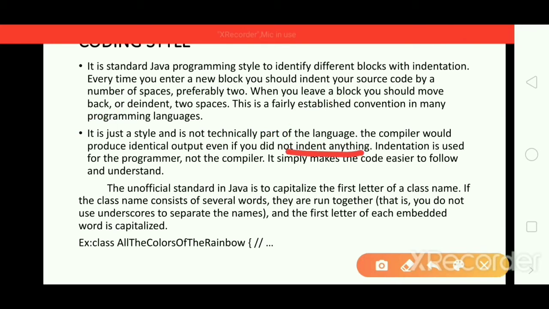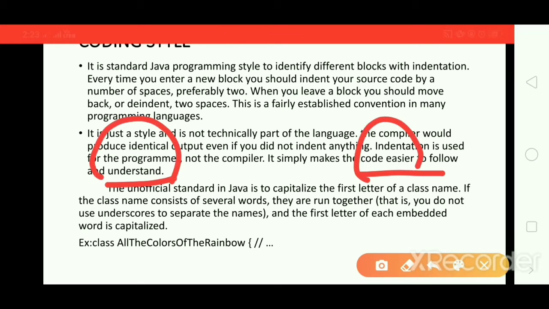If you use indentation or if you do not, no matter, your compiler gives you the same result in both situations. Indentation is used for the programmer, not the compiler. It's not going to matter for the compiler. It simply makes the code easier to follow and understand. If you have good indentation in your program, it makes the code easier to follow and understand better.